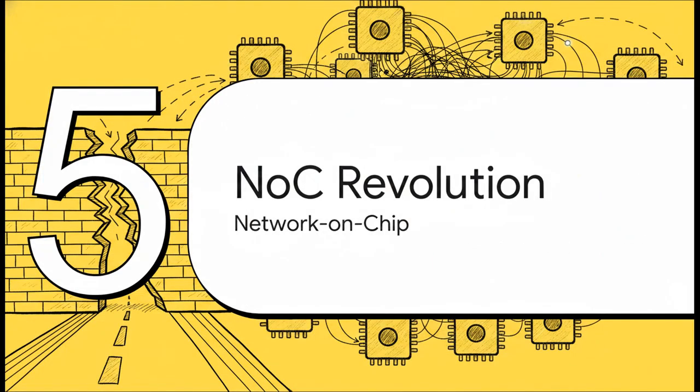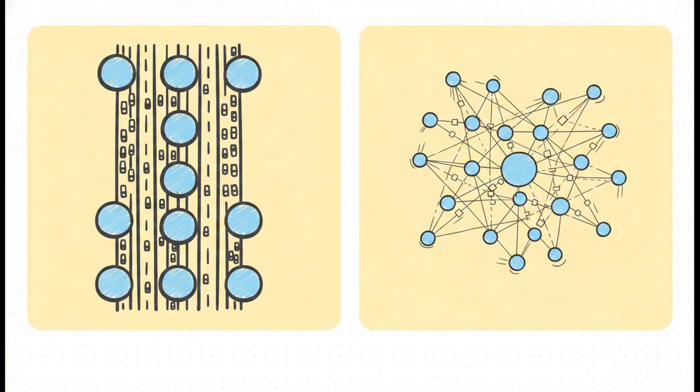Finally, we reach Section 5, the Network-on-Chip Revolution. The ultimate paradigm shift in VLSI protocols happened when we simply hit the laws of physics. The traditional bus is centralized. It relies on dedicated wires. Even as a structured highway, it has physical limits when you've got dozens or hundreds of cores all trying to talk at the exact same time.